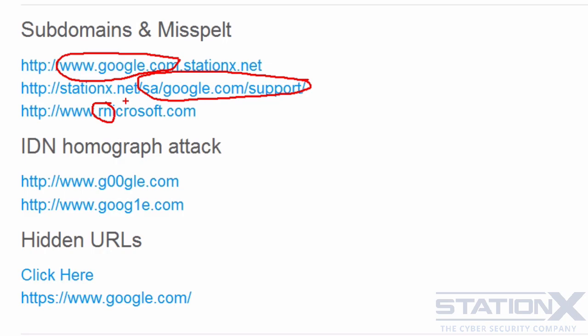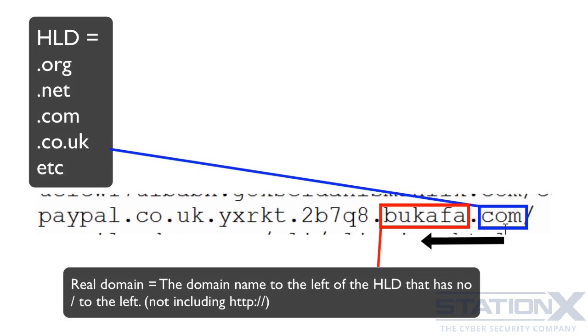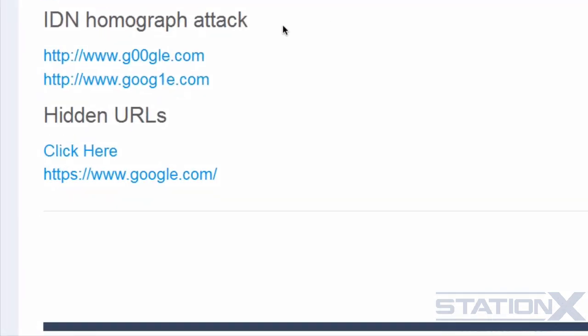That's a dodgy domain. So it may be tricky to understand as I've gone through this which are the real domains, depending on your experience. So the real domain is the one that is to the left of the high-level domain. That's the high-level domain. And that has no slash to the left of it. High-level domains are things like .com, .net, .org. And when we say that there is no slash to the left of it, this does not include the slash in the http://.